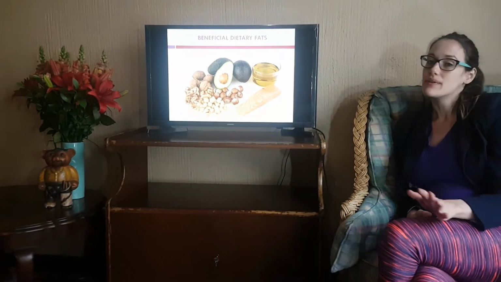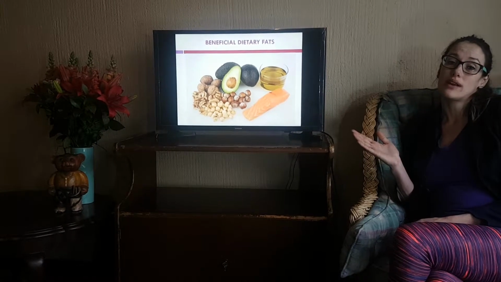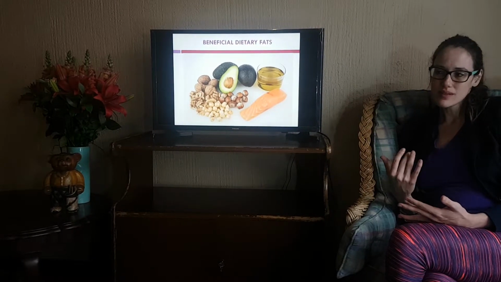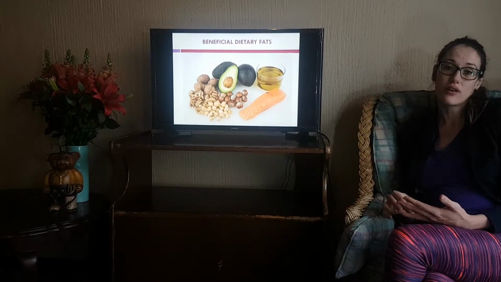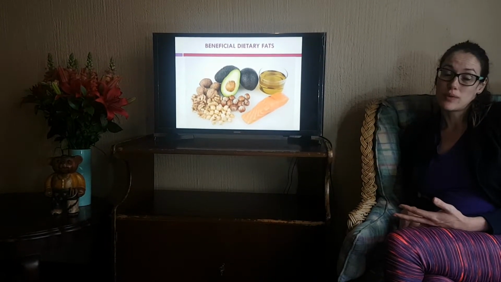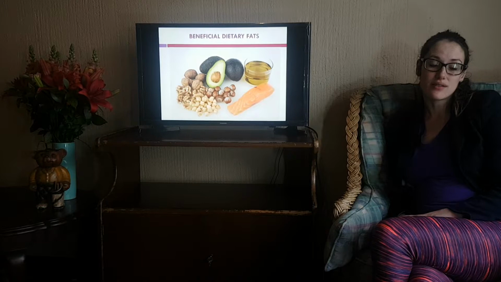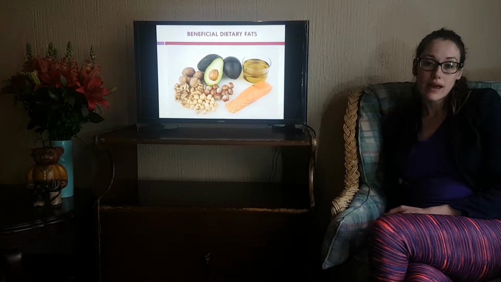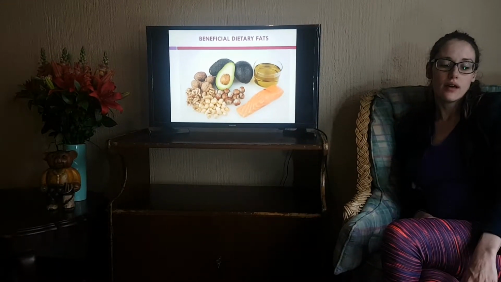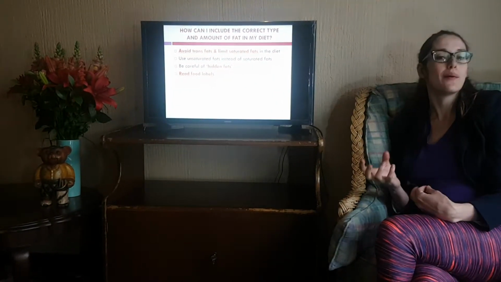So let's have a look at some examples of our omega-3, 6 and 9 fats. Our oily fish. Salmon isn't the only oily fish. We've also got your sardines and your pilchards. I know in South Africa it's very expensive for us to purchase salmon, so a lot of people will generally have more sardines and pilchards included in their diet as a source of omega-3. And then your plant oils, with the exception of coconut oil being a saturated fat, and avocado pear, which will also be seasonal, and then our nuts and seeds are also good sources of omega-3, 6 and 9.